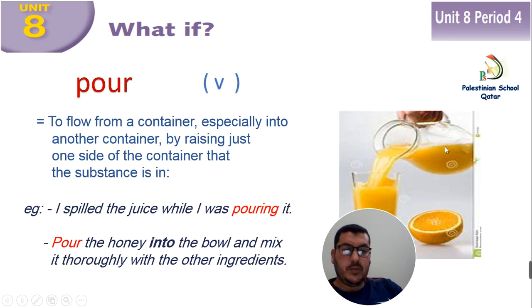They poured the juice into a glass. To flow from a container, especially into another container, by raising just one side of the container that the substance is in. For example, I spilled the juice while I was pouring it. Another example, pour the honey into the bowl and mix it thoroughly with the other ingredients.